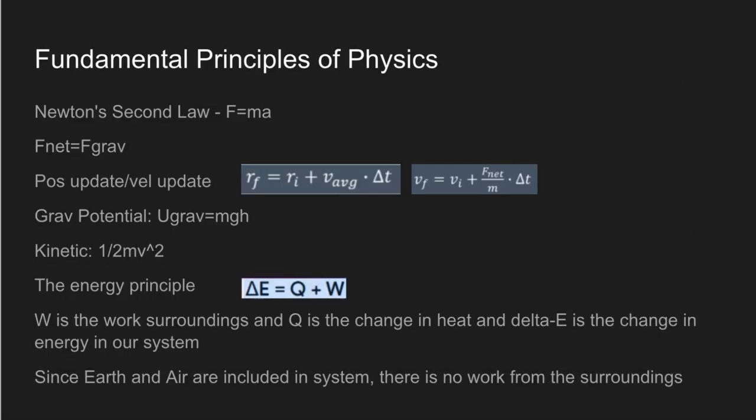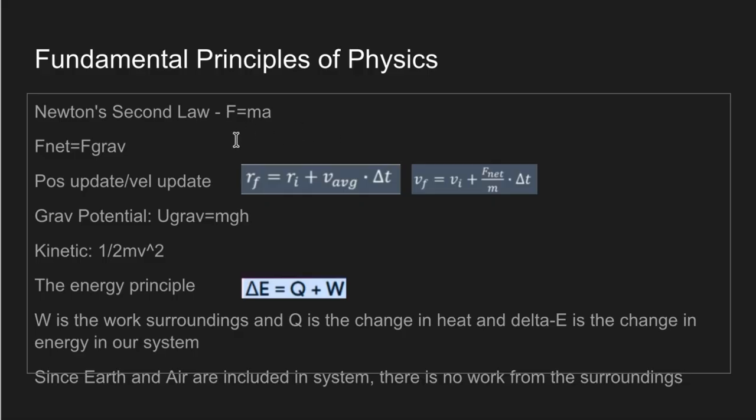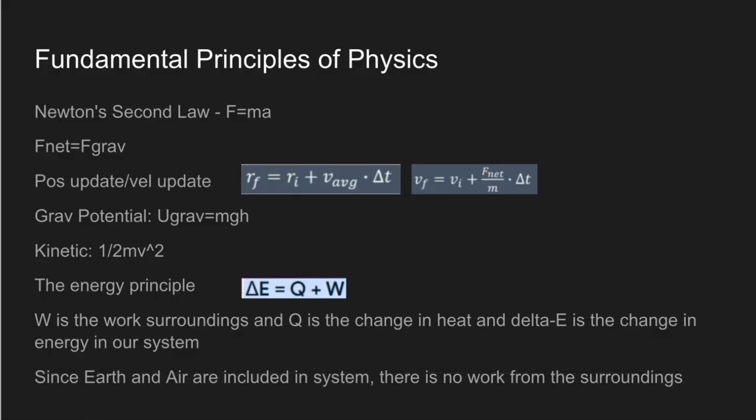So the principles I used were Newton's second law, where F equals ma, and then the net force is just the gravitational force, and then I have the position update and velocity update, gravitational potential energy, which is mgh, kinetic energy, which is 1/2 mv squared, and then the energy principle, where the change in energy is equal to Q, which is the change in heat, plus work plus work. And since Earth and air are already included in our system, there's no work from surroundings.